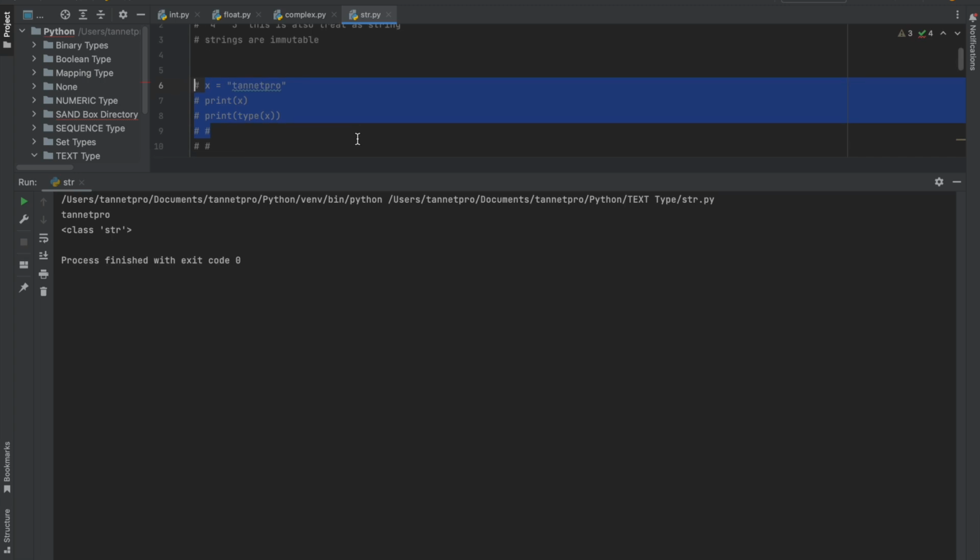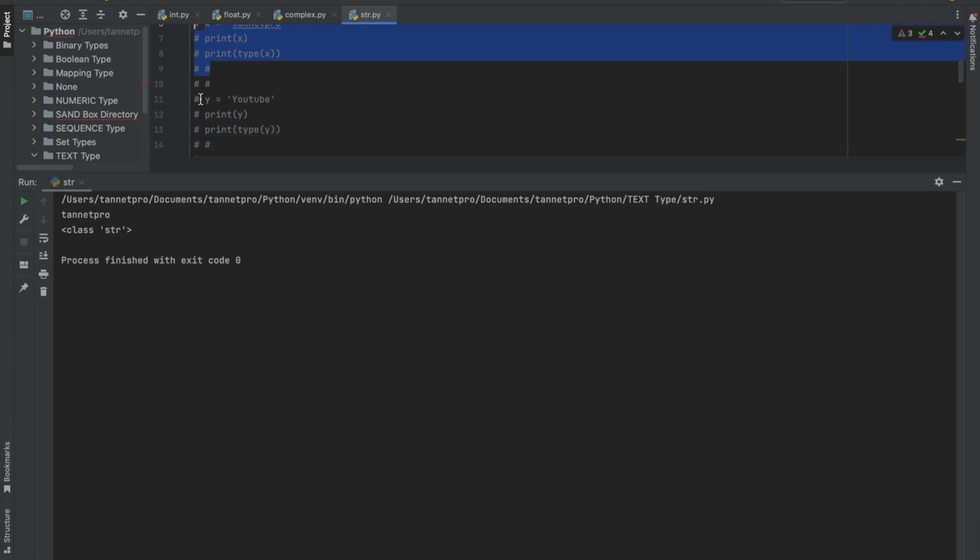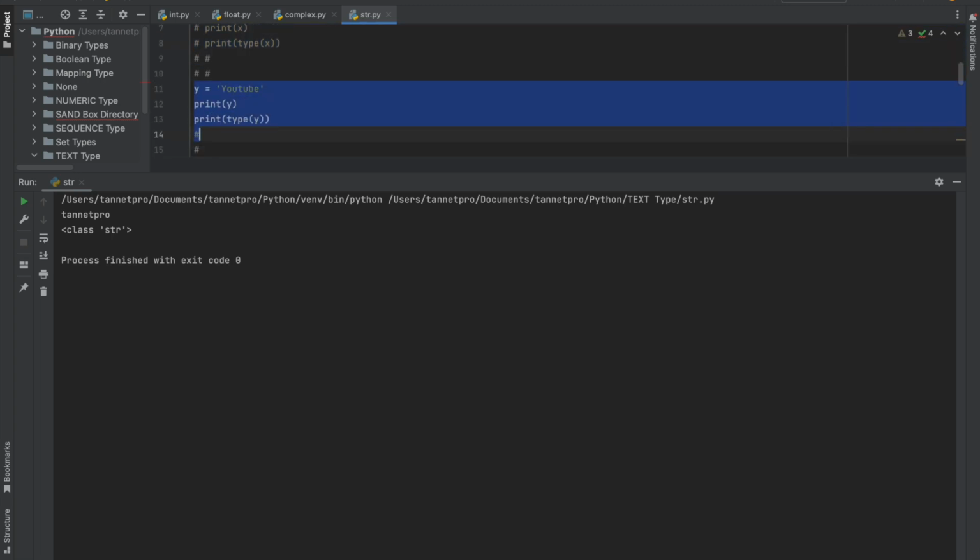All right, let me try single quotes over here. I have put one variable named y, and the name under single quotes. Let me run this. Again it is printed, and the class is showing string. So the data type is string, and the string is YouTube, and that is also under single quotes.